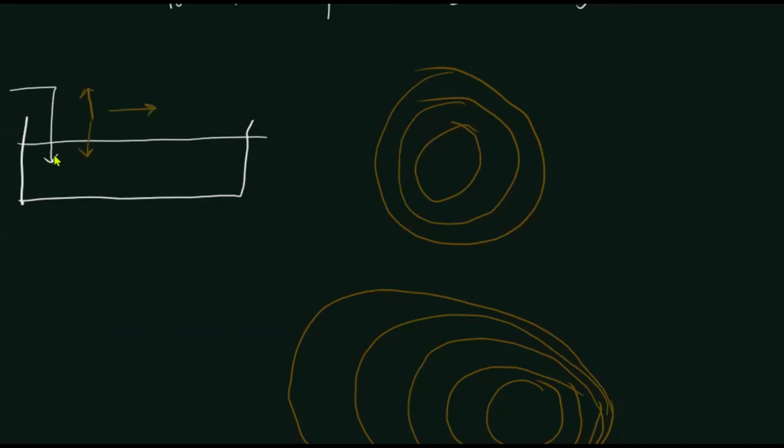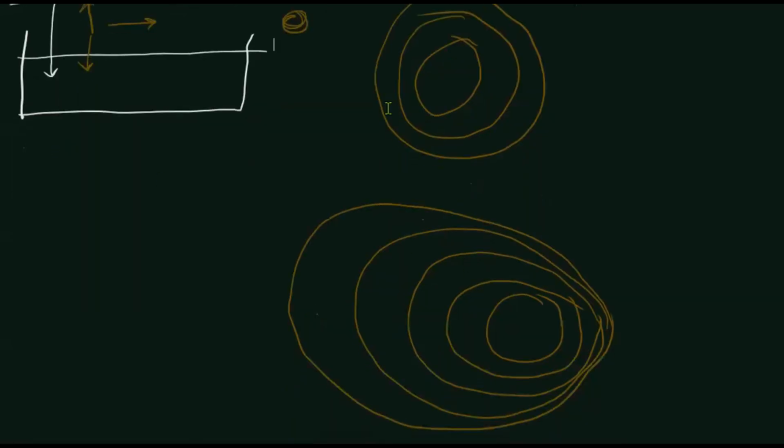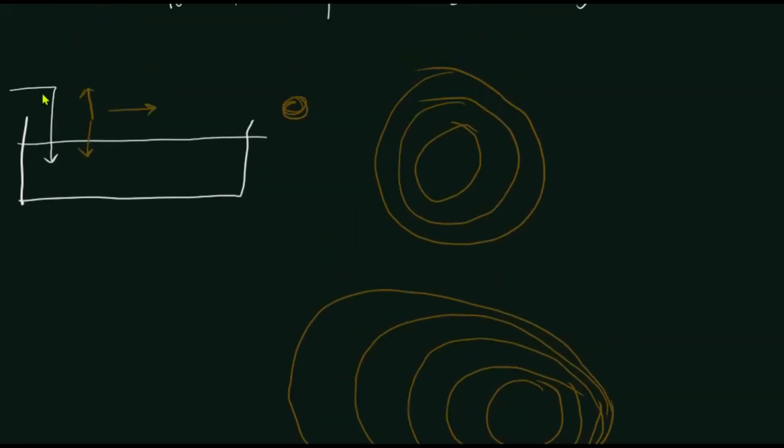In that case, an observer would observe the ripples like this. This is how the wave fronts are going to look. This is the normal wave front when you vibrate the vibrator at the same point. But when you are moving the vibrator while vibrating, this is how it's going to look. So this is how the demonstration is done. If you see this kind of wave front, it corresponds to a Doppler effect.